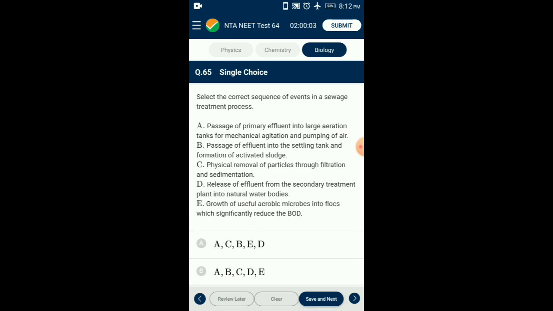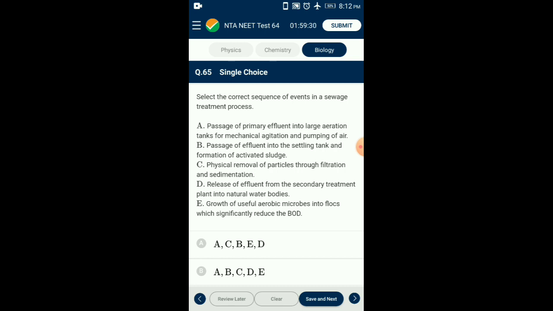Question number 65. Select the correct sequence of events in a sewage treatment process. The sequence of steps in sewage treatment is as follows. First is primary treatment. This involves physical removal of all small and large particles from sewage through filtration and sedimentation. Then secondary treatment. This involves constant mechanical agitation of effluent in an aeration tank and pumping of air.